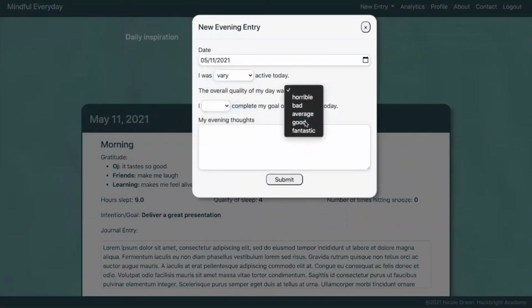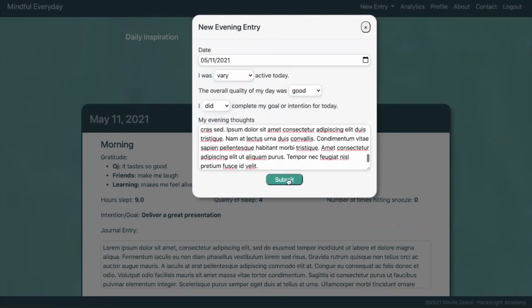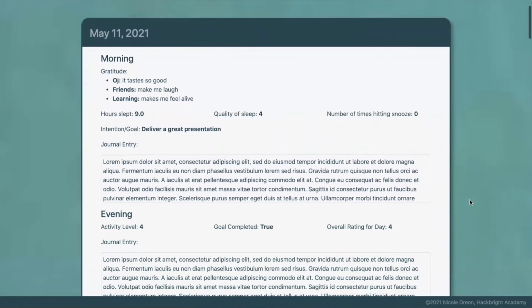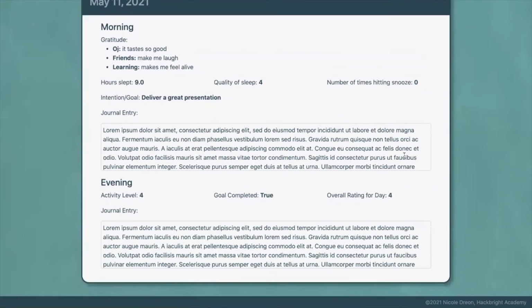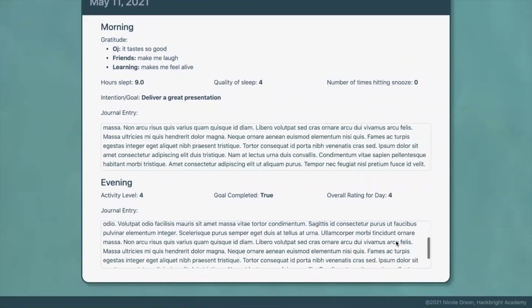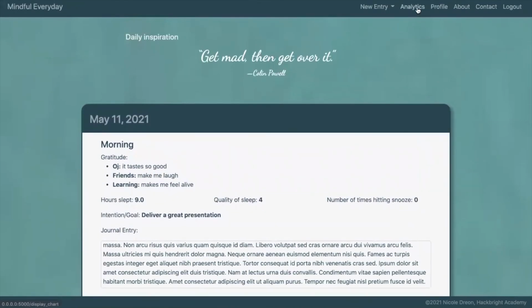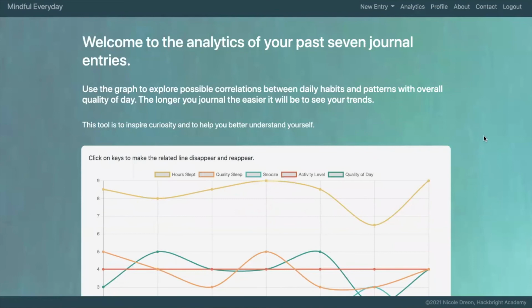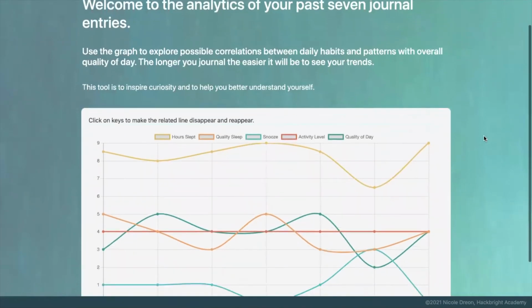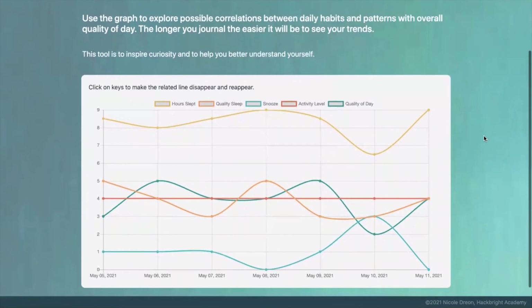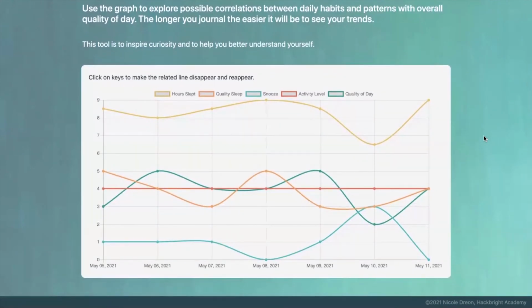And for my favorite part, the part that sets Mindful Every Day apart from other journaling applications, the analytics page. First, my JavaScript makes an AJAX request to the route on my server. The route queries the database for user data from the past week and assembles that data into a JSON string. Back on the front end, my JavaScript receives the JSON as a response and uses it to create a chart with the Chart.js library. Users can turn on and off the lines on the graph to view correlations.